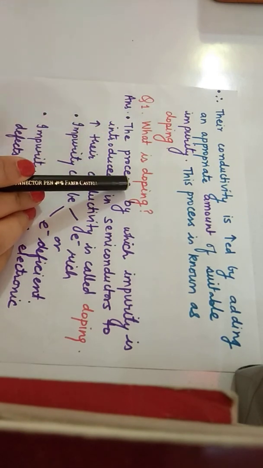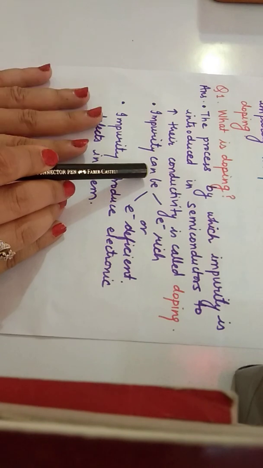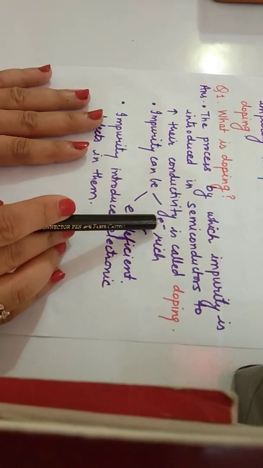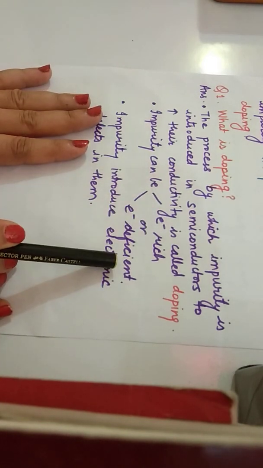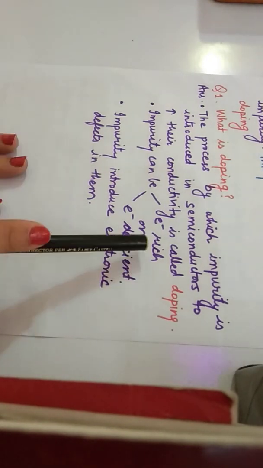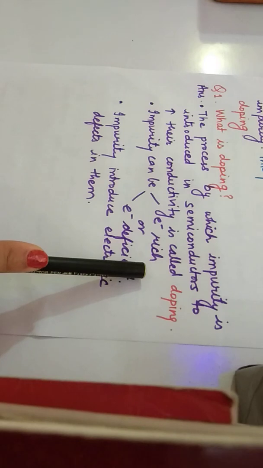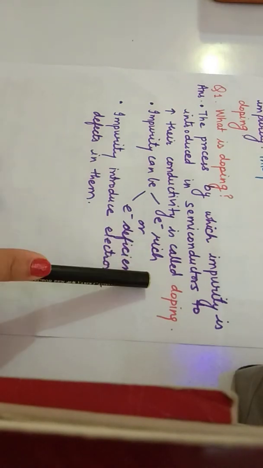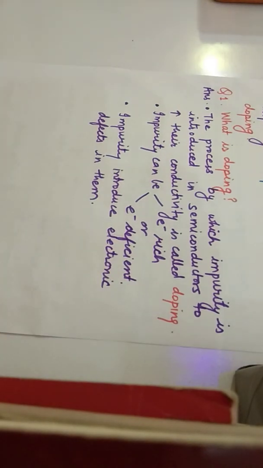Doping is done to increase the conductivity of semiconductors. The impurity you add can be electron rich or electron deficient. You will be adding some compound or element. You have already studied electron rich and electron deficient elements. So the element you add will be either electron rich or electron deficient, thereby increasing the conductivity.